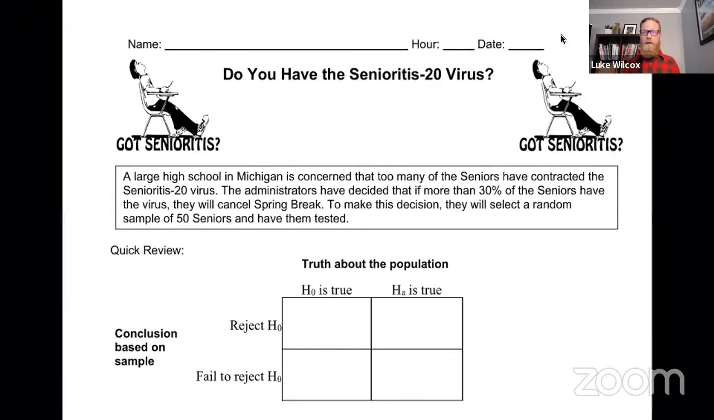I think you might be able to relate to the particular context here. The question that we are trying to answer today is, do you have senioritis? The senioritis 20 virus. And so here's what the problem says, if you can follow along with me here.